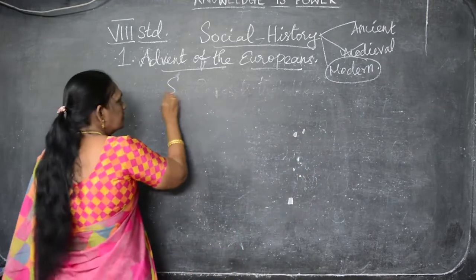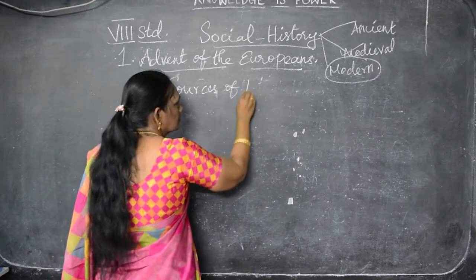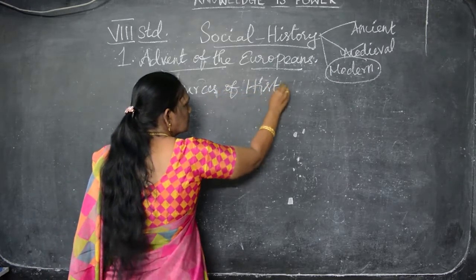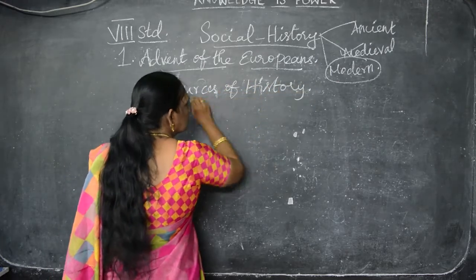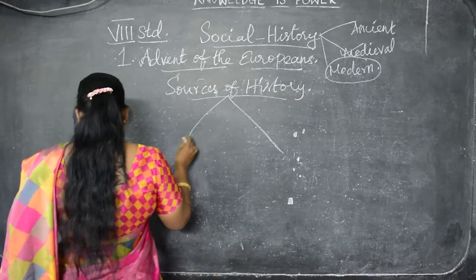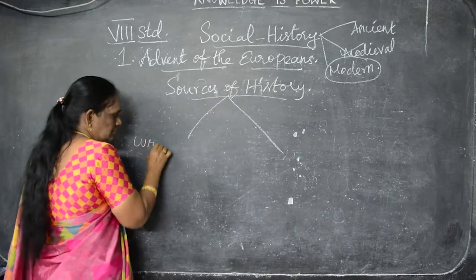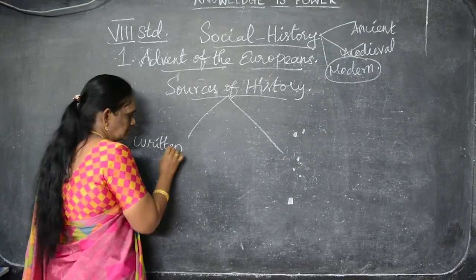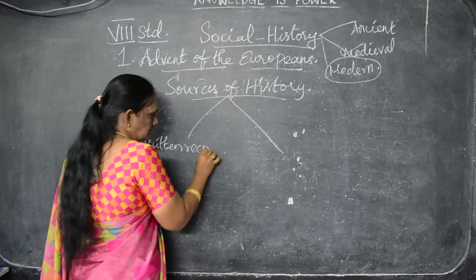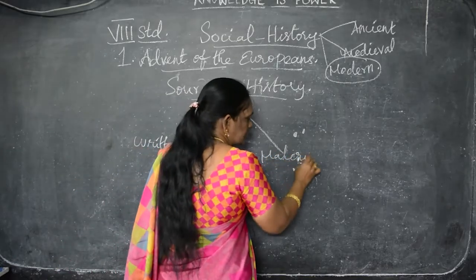And now the sources of history are divided into 2 categories. They are written records and material sources.